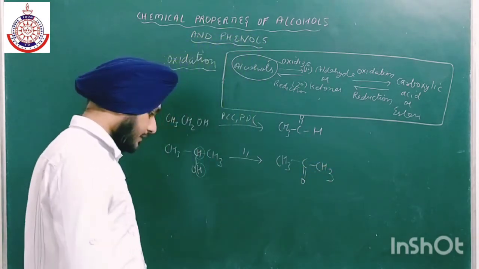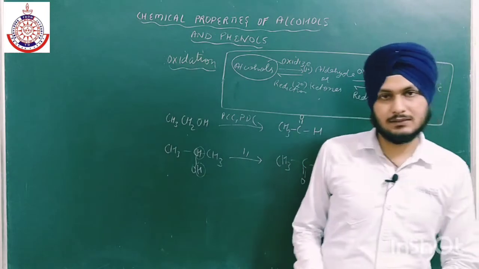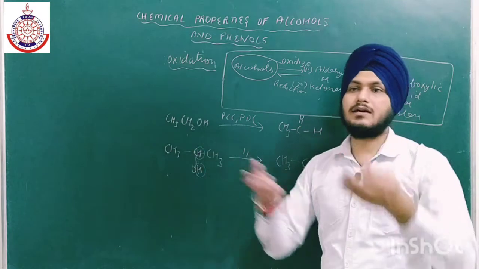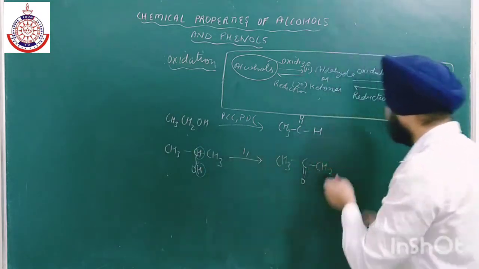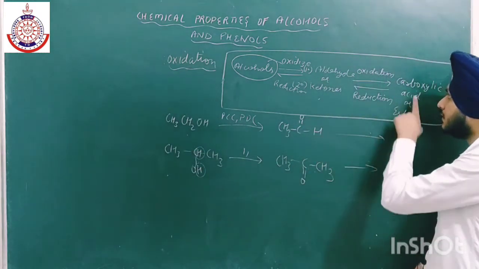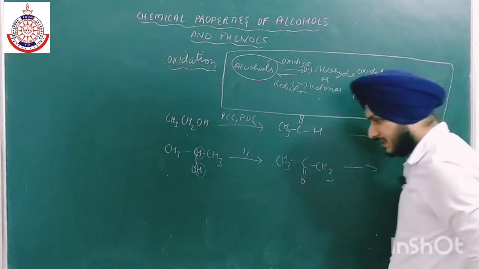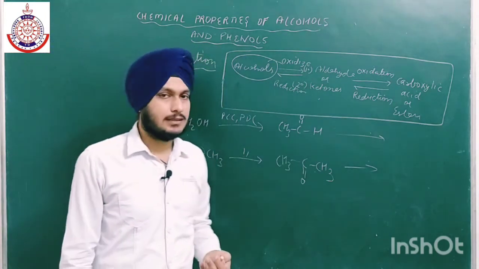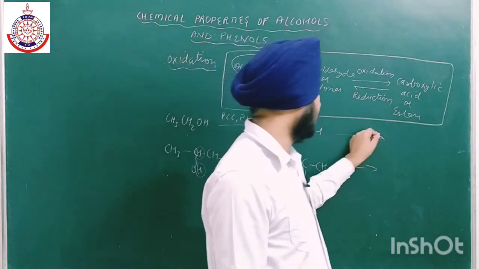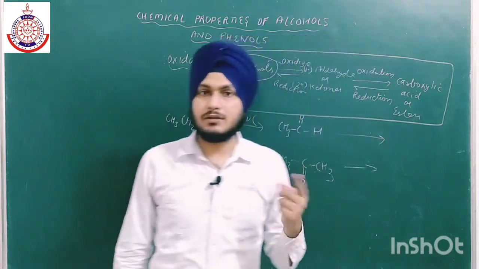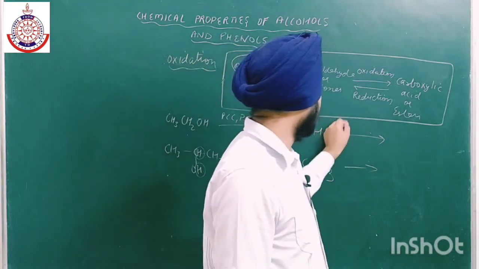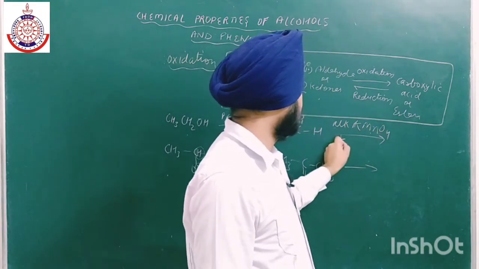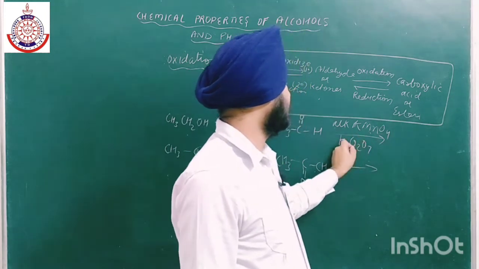Okay, similarly if we have tertiary, dehydration takes place, and we have to use strong oxidizing agent like KMnO4. These two can also convert alcohols further into carboxylic acid with the help of strong oxidizing agent. You have already heard about these strong oxidizing agents in 10th class, in the Carbon and its Compounds chapter, where we can easily convert ethanol into ethanoic acid. These are alkaline KMnO4 and K2Cr2O7. These two are the strongest oxidizing agents ever.